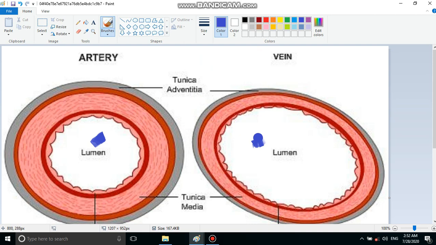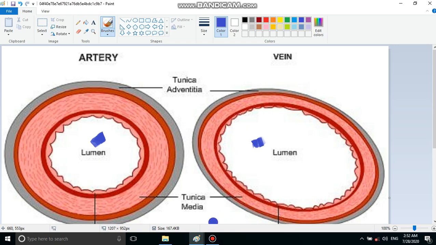Then again, based on pressure only, because the wall of artery is thicker, even if blood is not flowing in an artery, it never collapses. On the other hand, if blood is not flowing in a vein, because the wall is very thin, it will collapse. So this is one more difference.